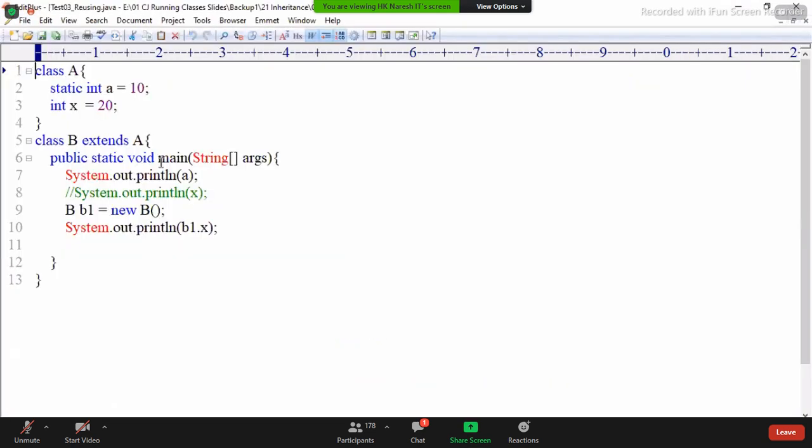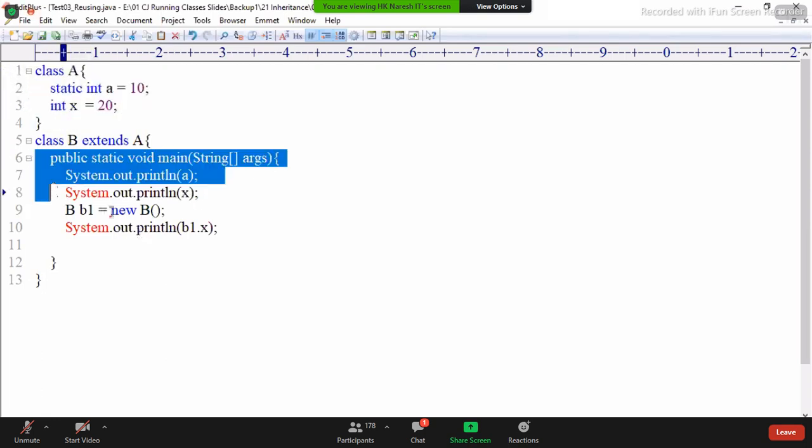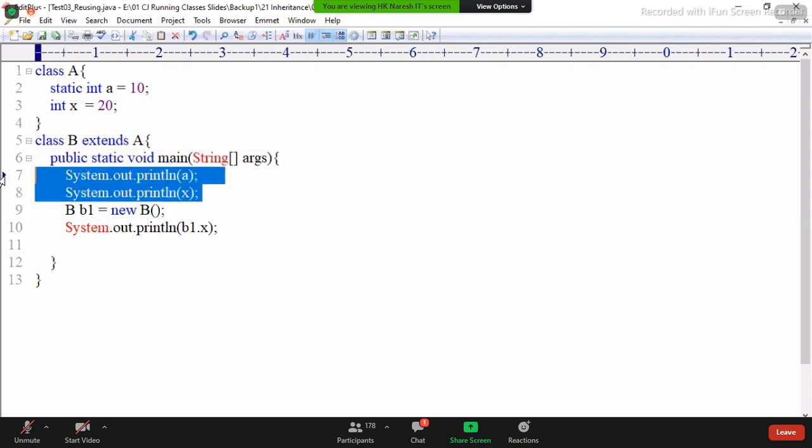What is the meaning of reusability? I have one class. In that class, I have variables. I want to reuse them as a subtype object. Tell me, can I access existing superclass members in a subclass directly by their name?